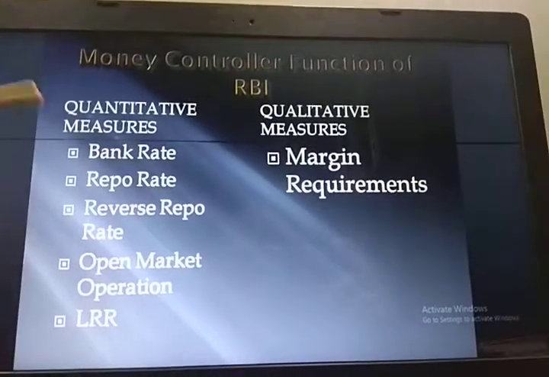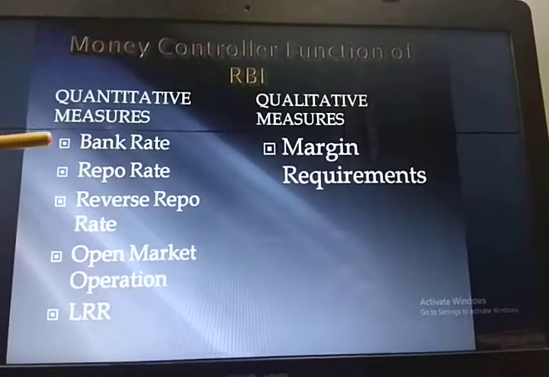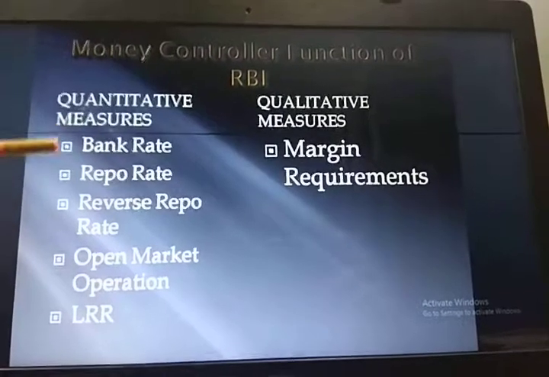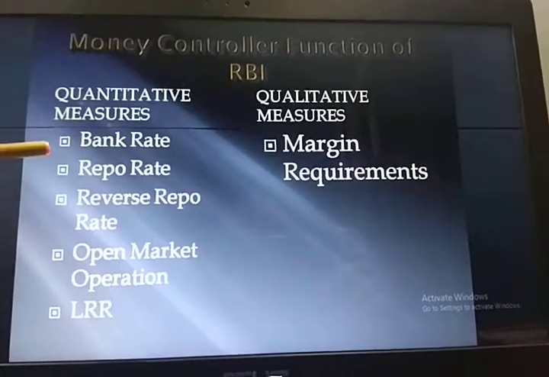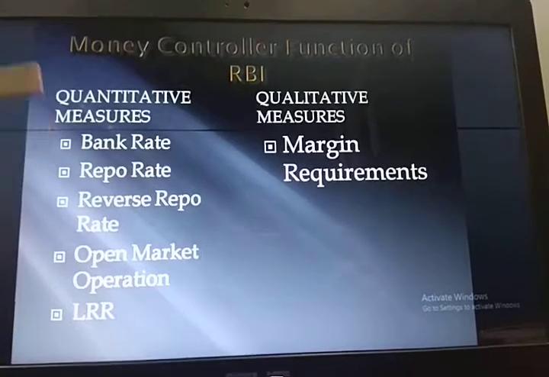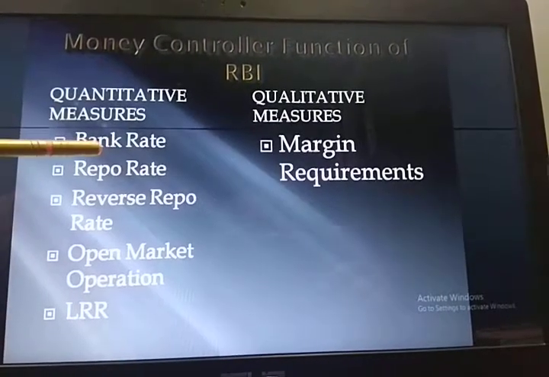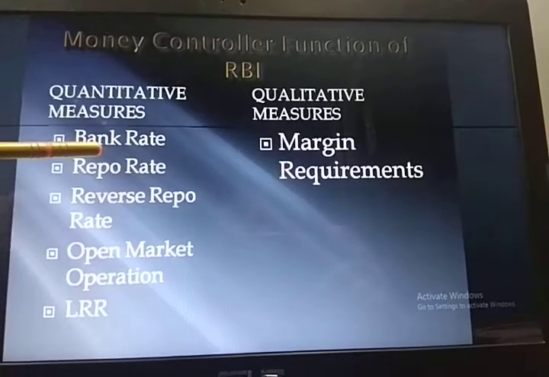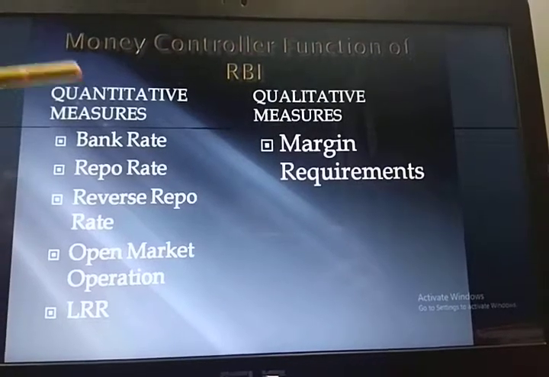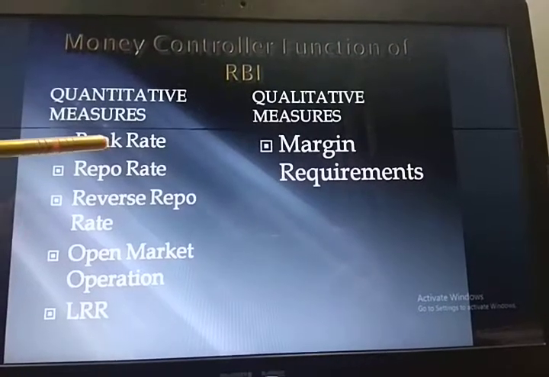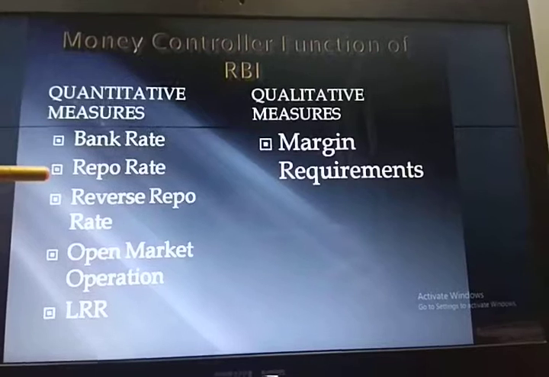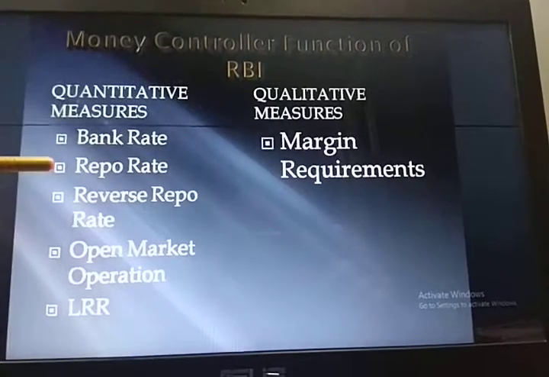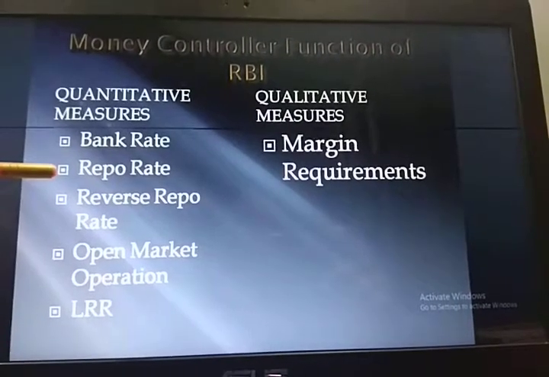So just quickly, I'm going to tell you about all. Bank rate is the rate at which the central bank advances loan to commercial banks for a long period of time. In order to control the money supply, the central bank increases the bank rate, and in order to create credit, it will decrease the bank rate. Repo rate is the rate at which the central bank advances loan to commercial banks for a shorter period of time.